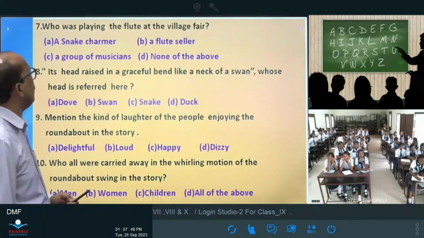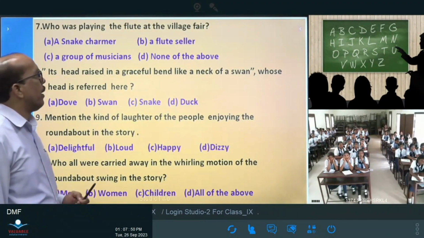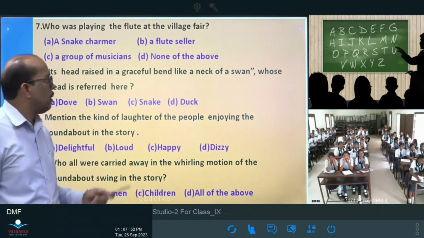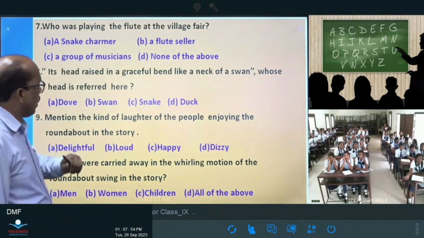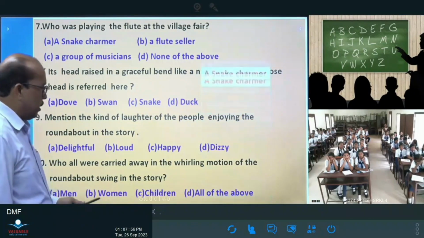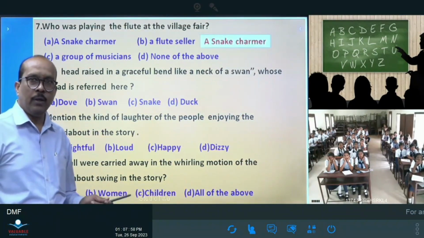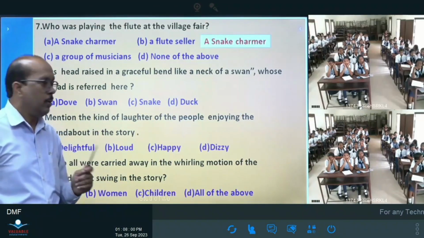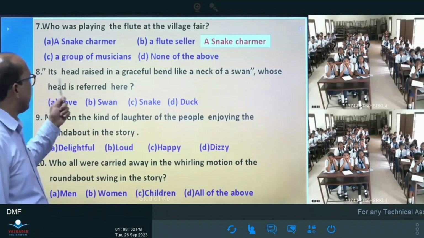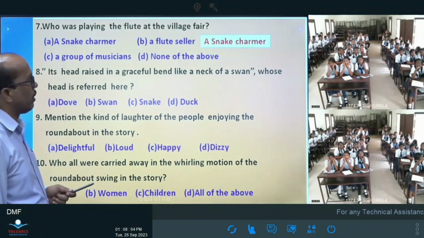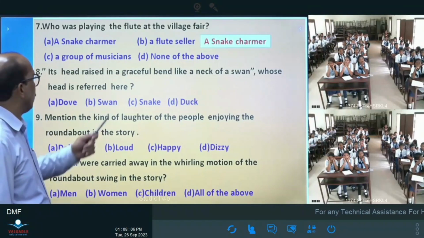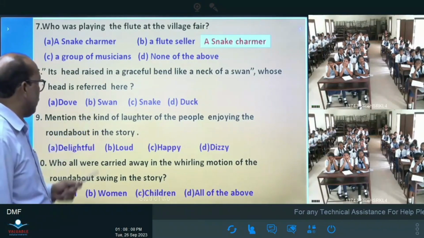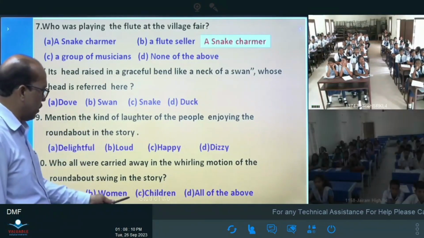Next, you see who was playing the flute at the village fair? A snake charmer. Then, its head raised in a graceful bend like the neck of a swan. Whose head is referred to here? Snake. Okay, very good.